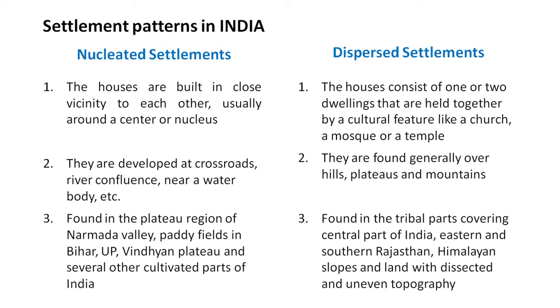Under nucleated settlements, the third point, they are found in the plateau region of Narmada Valley, in the paddy fields in Bihar, UP, Vindhyan Plateau, and several other cultivated parts of India. And dispersed settlements are found in the tribal parts covering central part of India, eastern and southern Rajasthan, Himalayan slopes, and land with dissected or uneven topography.